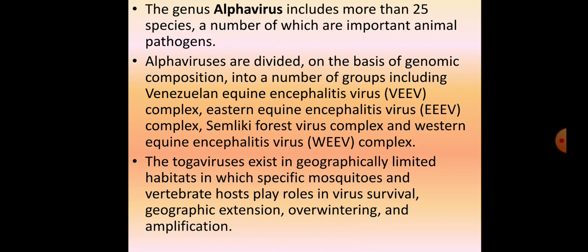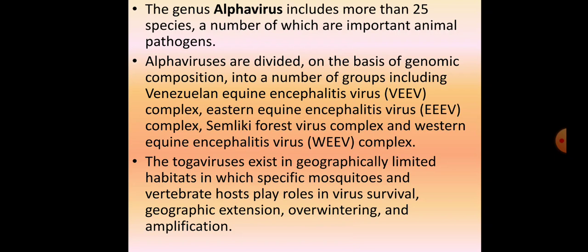Now Togaviruses exist in geographically limited habitats in which specific mosquitoes and vertebrate hosts play a role in virus survival, geographic extension, overwintering, and amplification. Basically the virus will exist in only those habitats which are inhabited by vectors, especially mosquitoes. So basically this is an arthropod borne virus, an arbovirus. This is counted under arboviruses.